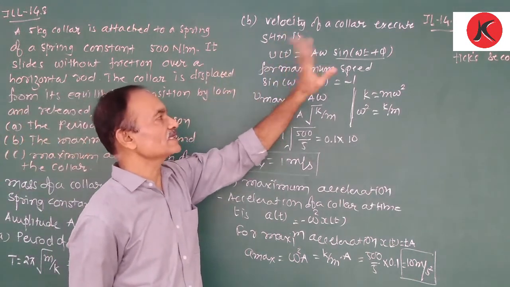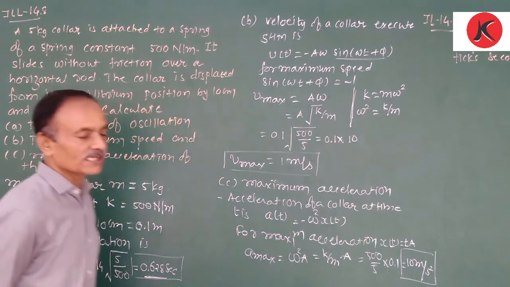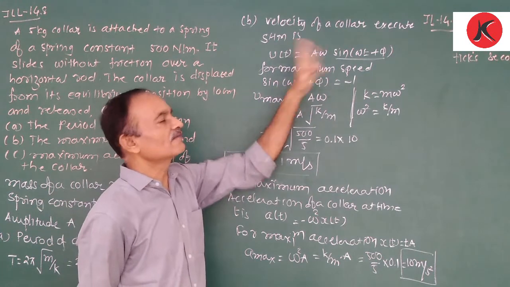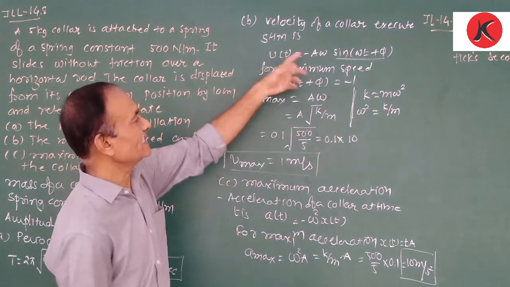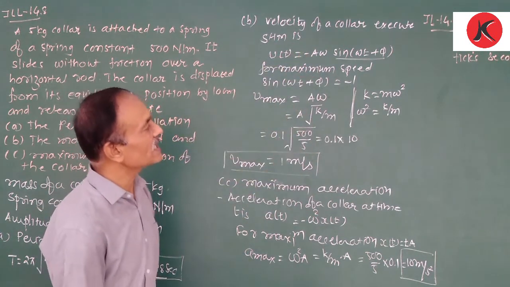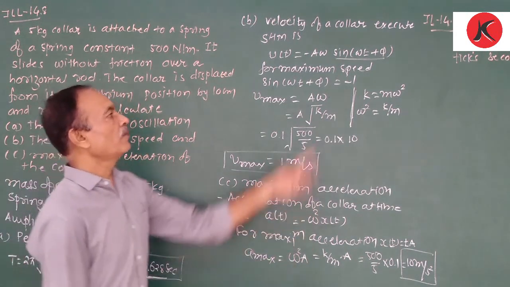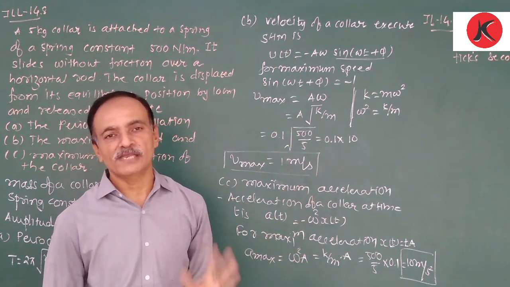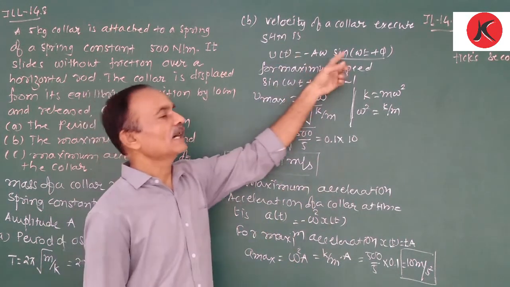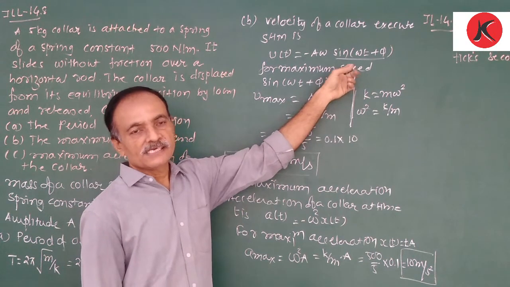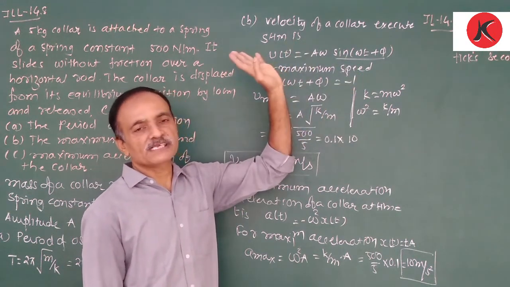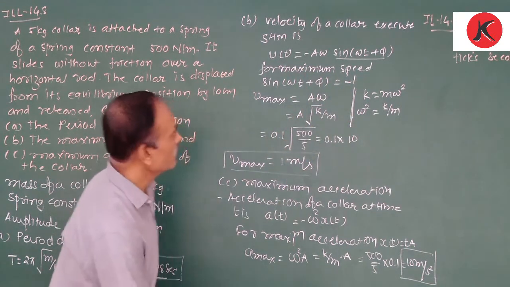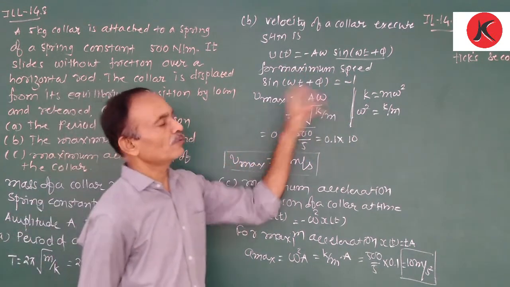Now, the maximum speed of the coil. We know the equation of velocity of a coil which performs simple harmonic motion. v(t), the velocity at time t, is equal to -Aω sin(ωt + φ). For maximum speed, this sine function must take its maximum value, because it is a harmonic function. If the sine becomes maximum, the speed is maximum. So the maximum value of the sine is 1. Therefore, v_max is equal to Aω.